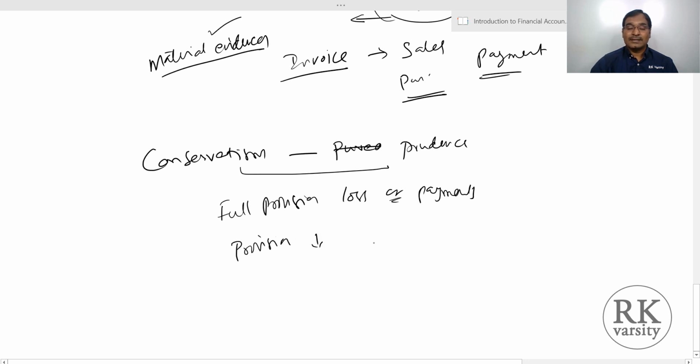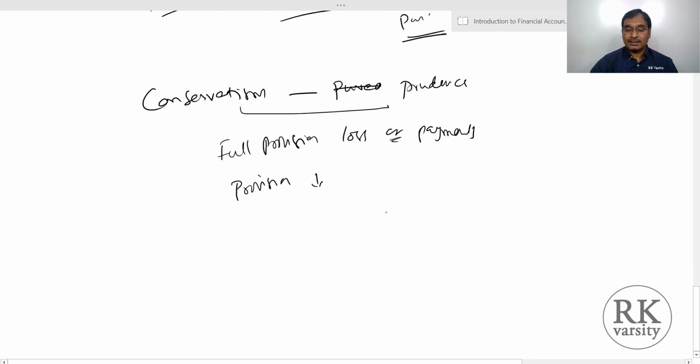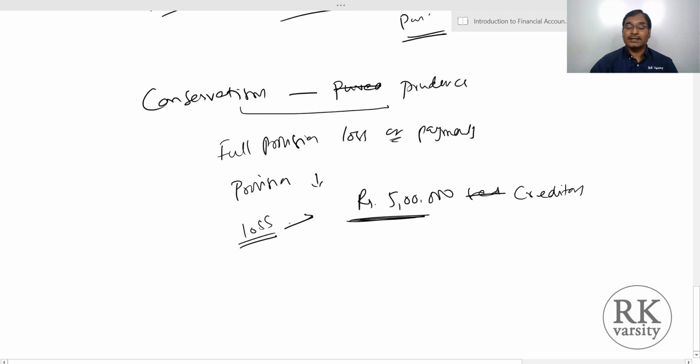In simple terms, the concept of prudence or conservatism says that suppose you have to pay rupees 5 lakhs to your creditors. In such a scenario, in your accounting you have to show the provision of the whole 5 lakhs as the amount to be paid. That means when you are anticipating losses, anticipate the higher; when you are supposed to pay, you say that you have to pay the 5 lakhs.